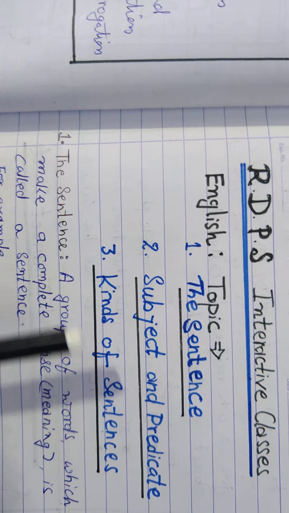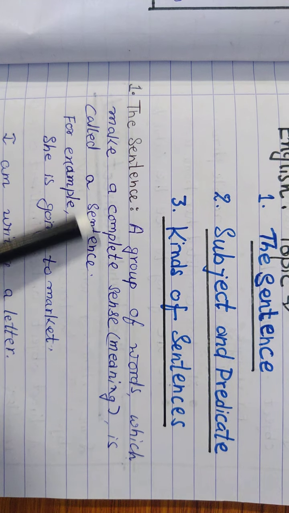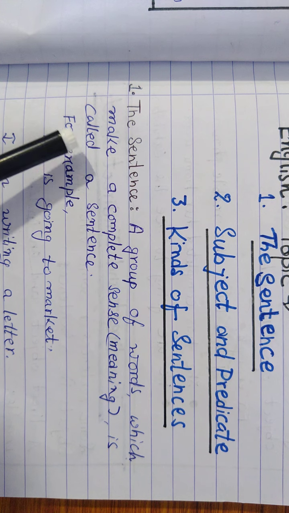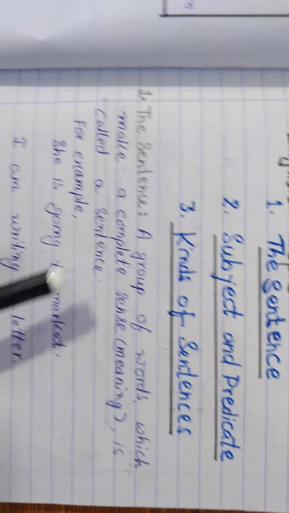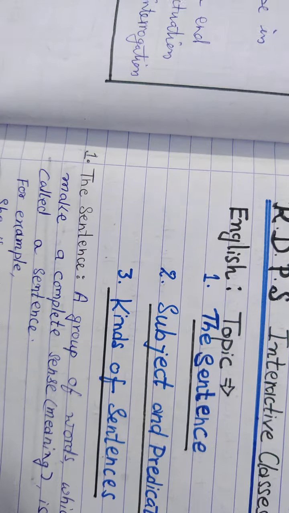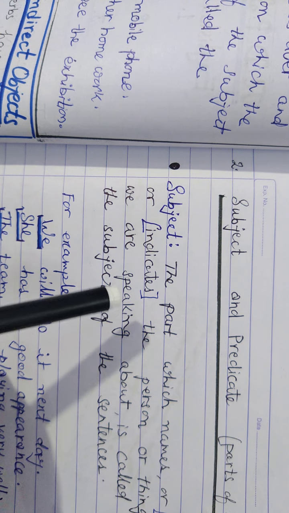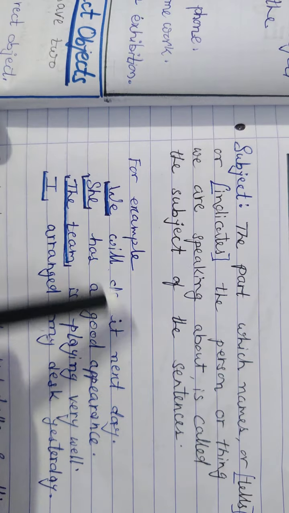So in the sentence, we had completed the definition of a sentence, that is, a group of words which make a complete sense or meaning is called a sentence. There are a few examples of sentences, and a few rules to be followed by a sentence. And then we came to know about subject and predicate. The subject is the doer or the main important person or thing placed in the sentence, and the other part is the predicate.